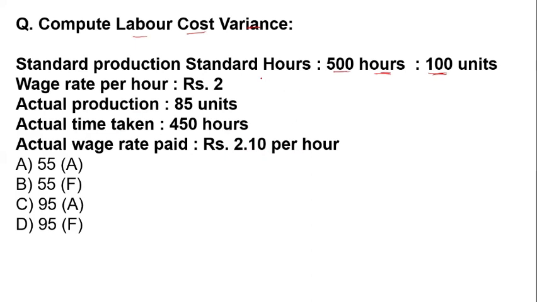Now we have to calculate the labor cost variance. For this labor cost variance, what is the formula?